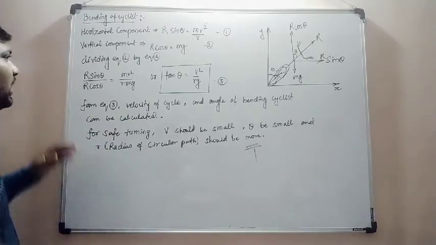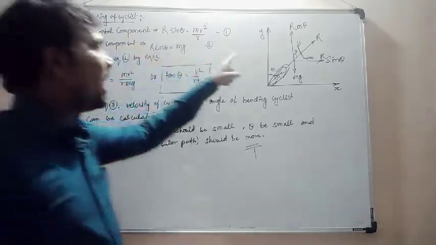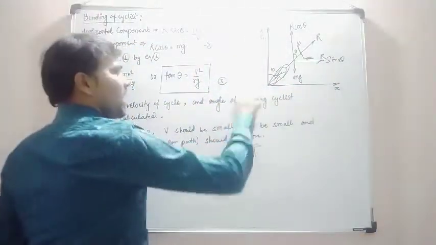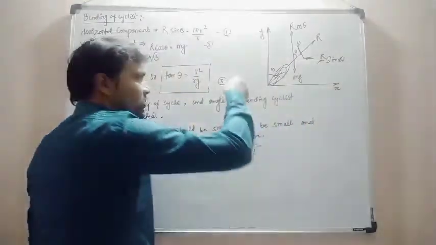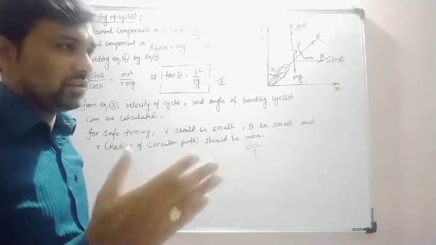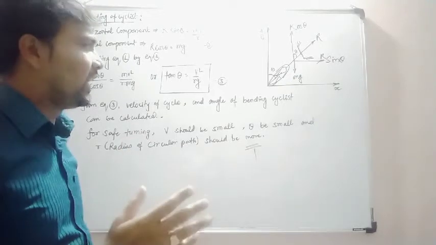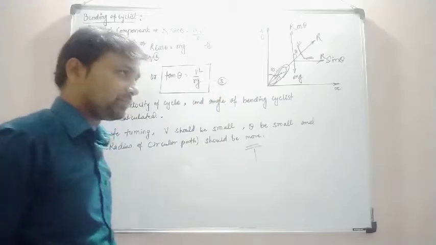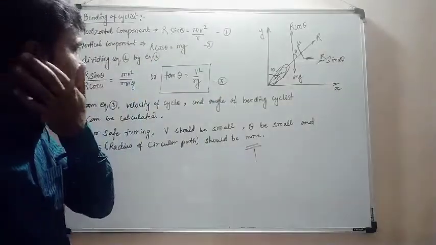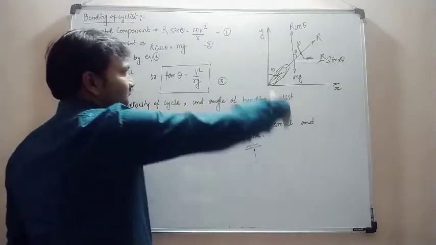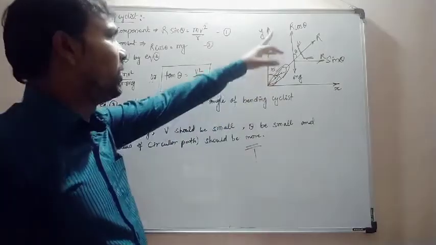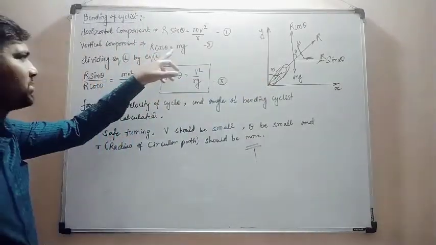So we'll start with that. The horizontal component R sin theta will be equivalent to the centripetal force. When a cyclist takes a turn to this side, he tries to lean inward. So at that time, the centripetal force will act. This will be given by R sin theta equals mv square upon r. At the same time, R cos theta is acting in a vertical upward direction, and the weight is acting in the downward direction. So the weight mg will be equivalent to R cos theta. So here, R cos theta equals mg.